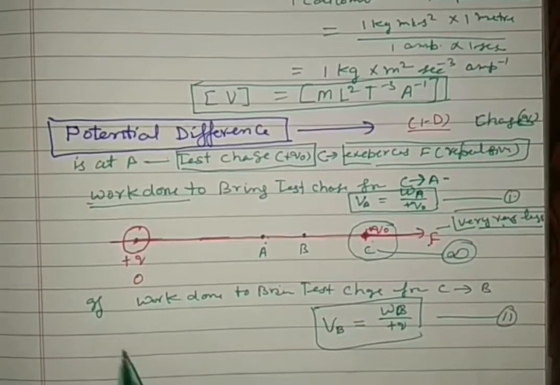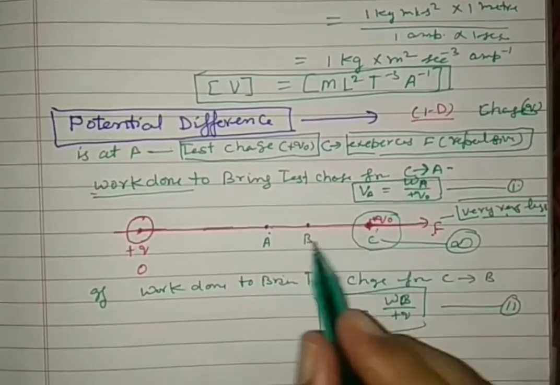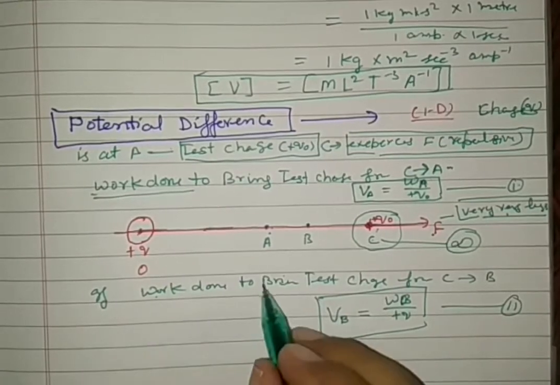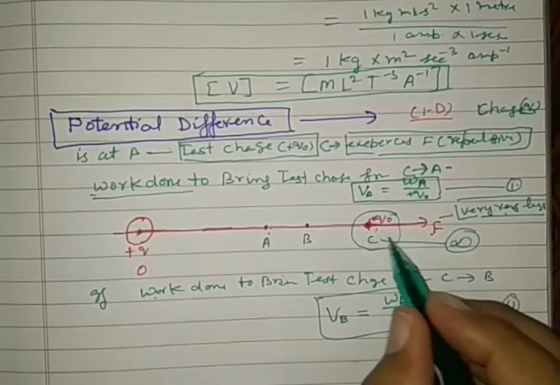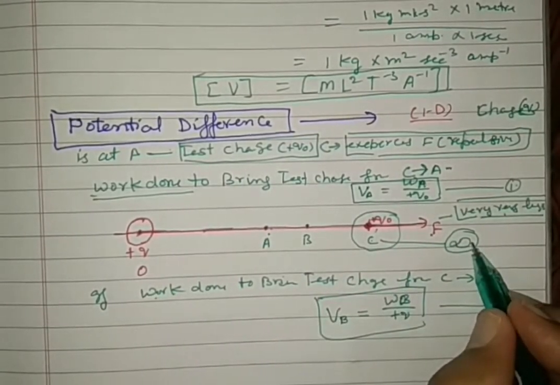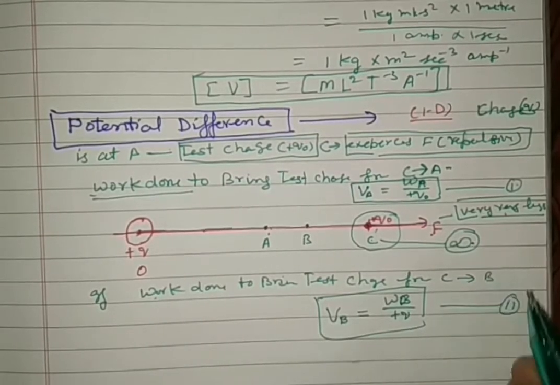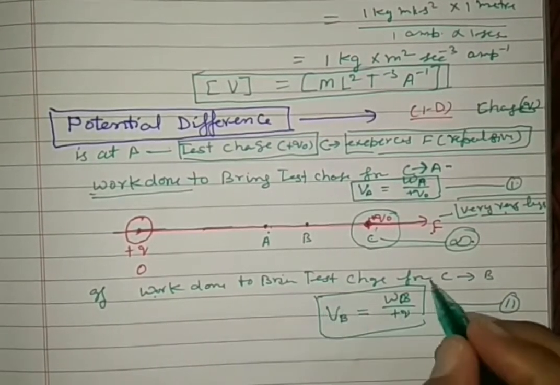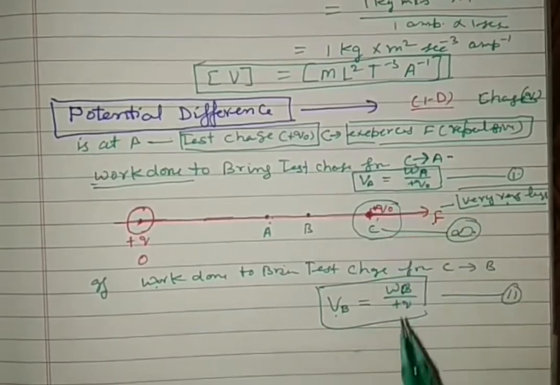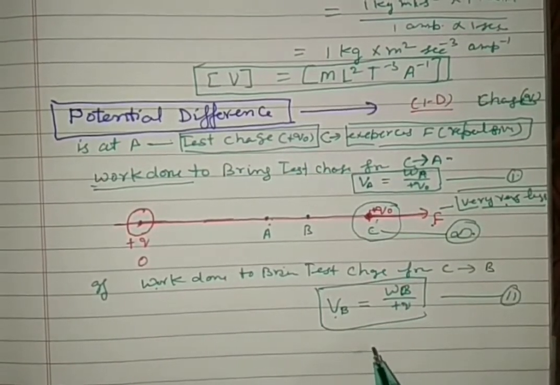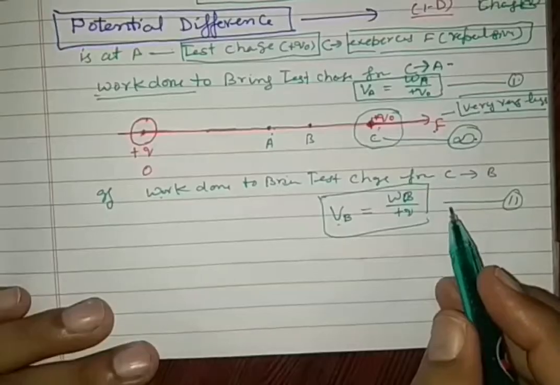And if you bring the test charge from infinity to point B, the work done to bring it from C to B, with C at infinity, is the electric potential at point B, VB. See very carefully.